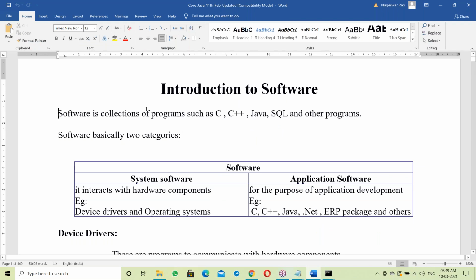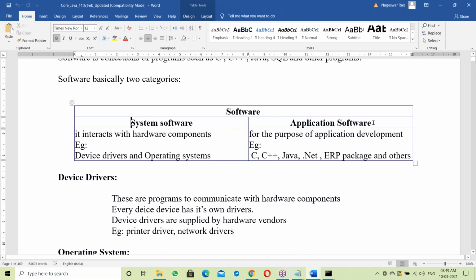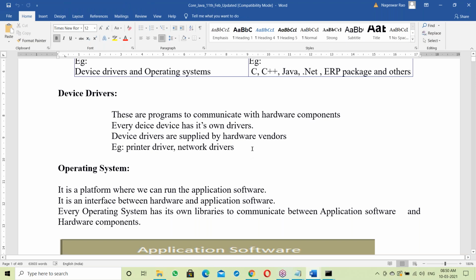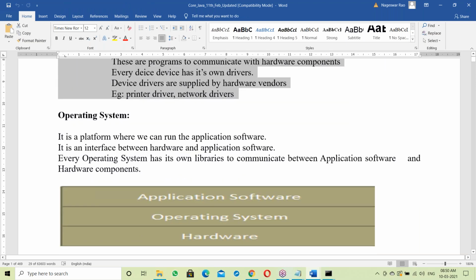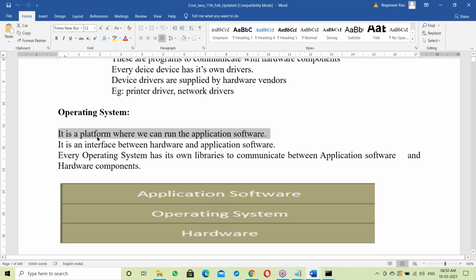What is software? It's a collection of programs like C, C++, Java, SQL, and other programs. Software basically has two categories: system software and application software. System software interacts with hardware components. Examples are device drivers and operating systems. Device drivers communicate with hardware components. The operating system is a platform where we can run application software. It's an interface between hardware and application software.